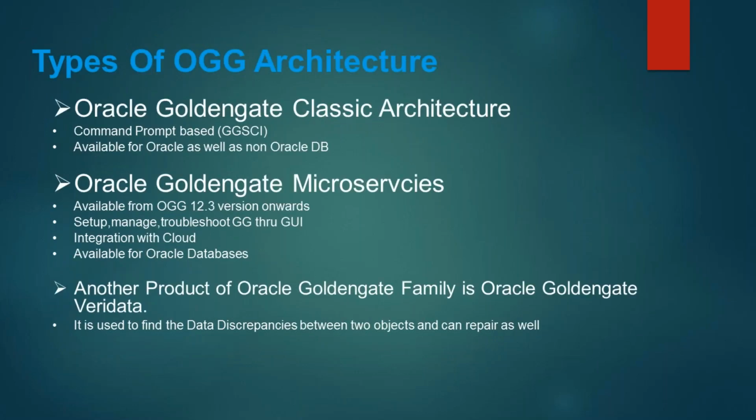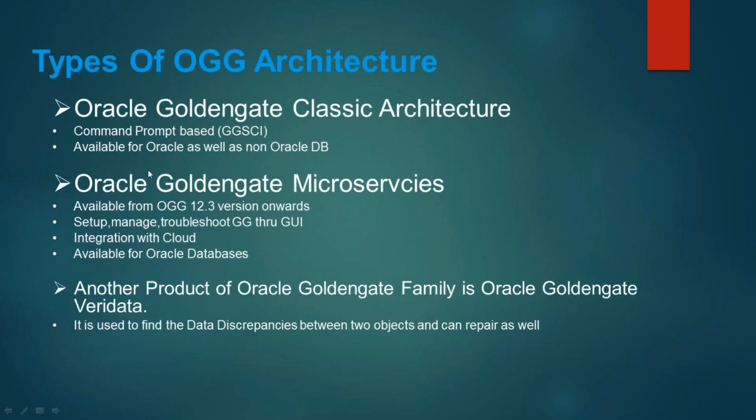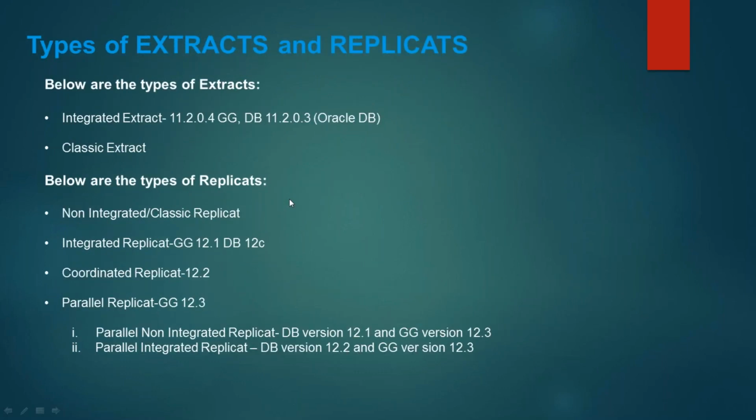So there are two types of architecture, classic and microservices. Under classic architecture, you have different types of extracts and replicates available. Similarly, under microservices architecture, you have different types of extracts and replicates available. So what are the different types of extracts available?